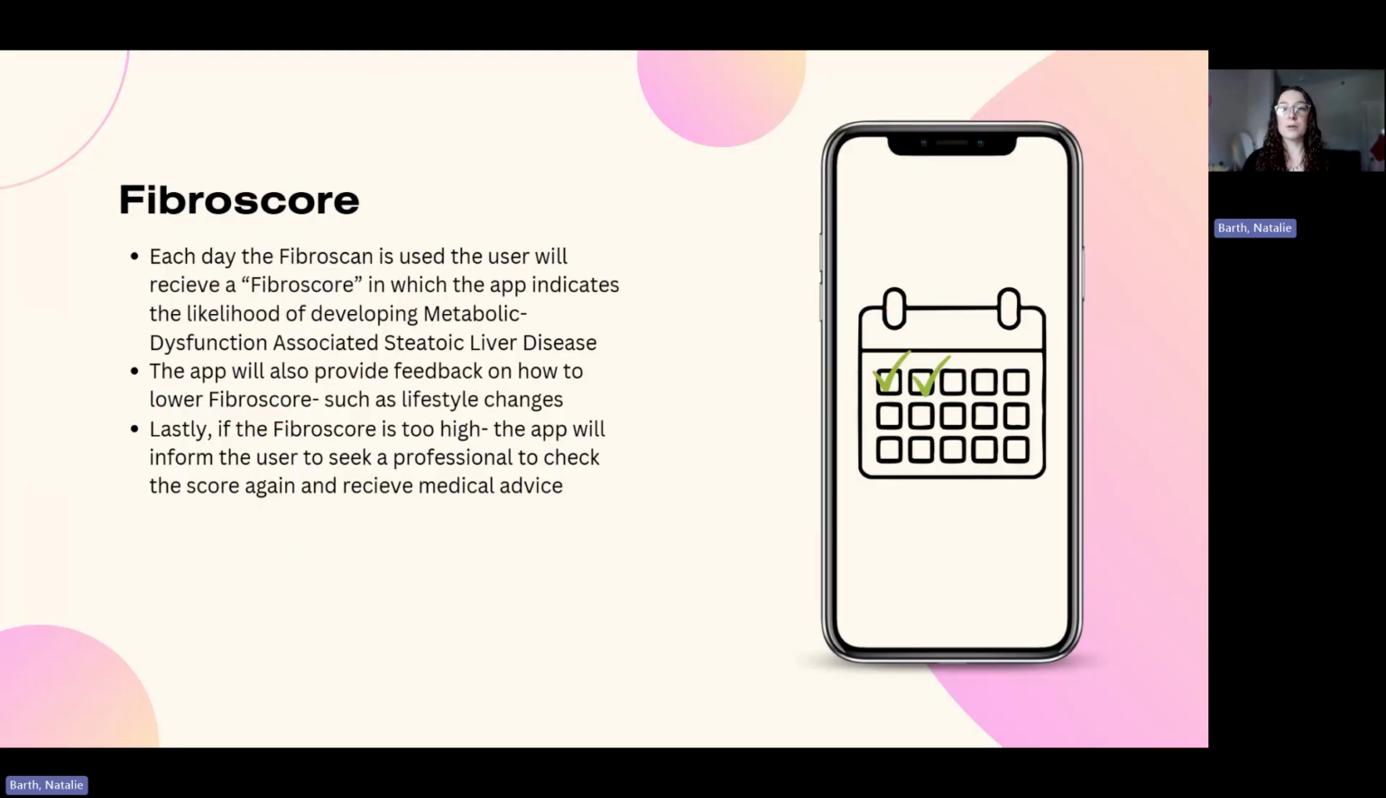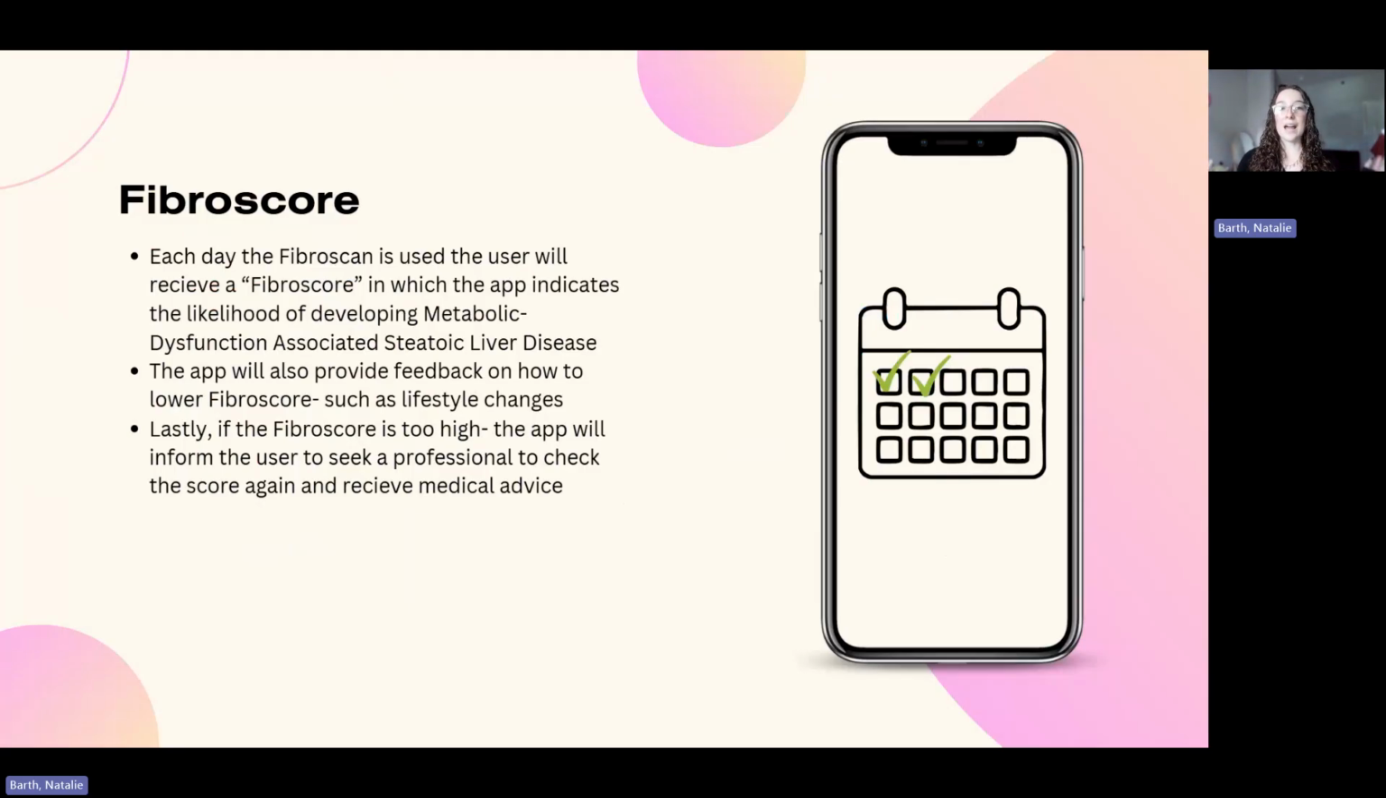And lastly, I think the most important thing is once this prototype is developed, there would need to be some doctors and specialists in the area to make sure that the device works accurately. The FibroScan at a doctor's office works very accurately, and it is able to detect fatty liver disease early on compared to a lot of other devices. However, we would need to be able to make sure that the at-home device also works as accurately as the one used in doctor's offices.